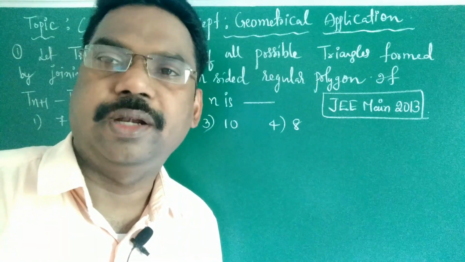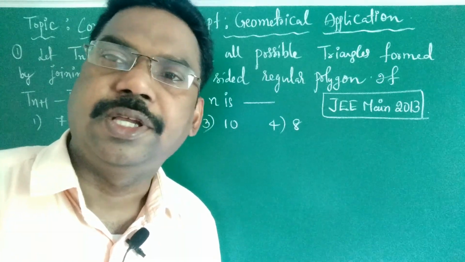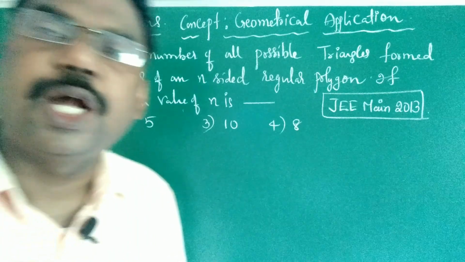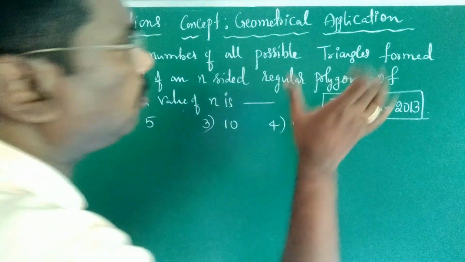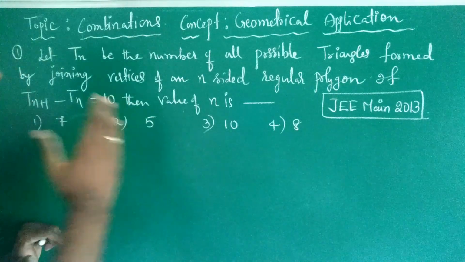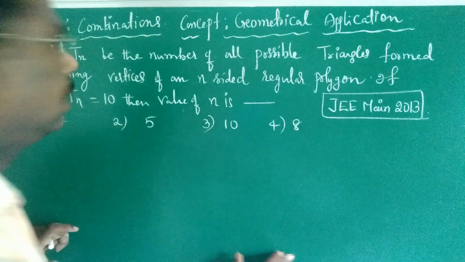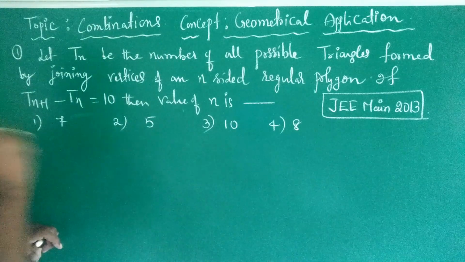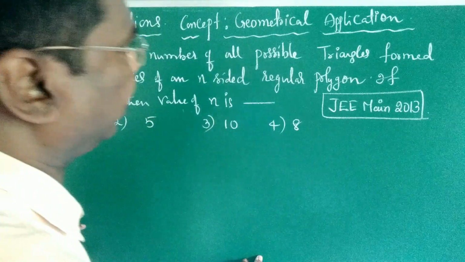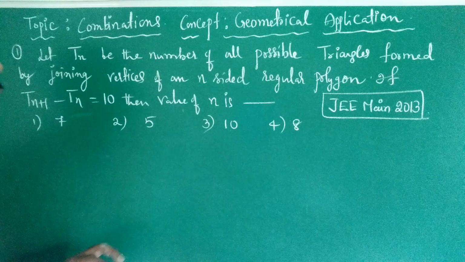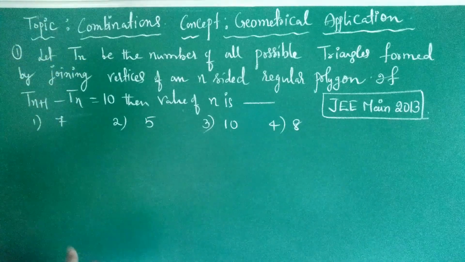Now I am going on. Topic is combinations. Now concept is geometrical application. Now here first one, let Tn be the number of all possible triangles formed by joining the vertices of an n-sided regular polygon. And also given condition Tn plus 1 minus Tn is equal to 10, then the value of n is. Now if you construct a triangle, you must want 3 sides.